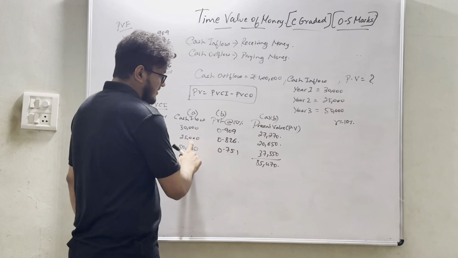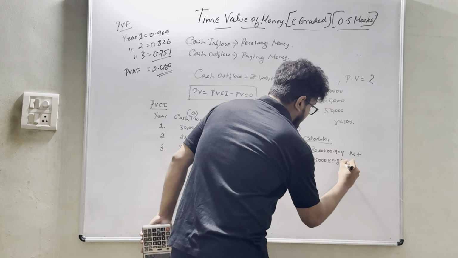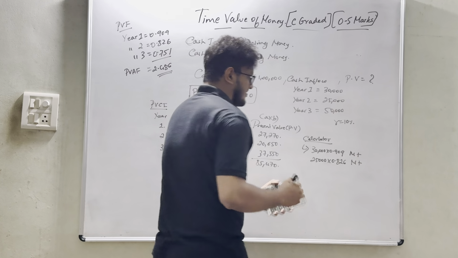That is nothing but 30,000 into 0.909, click M plus. 27,270. Don't touch anything else. Next, 25,000 into 0.826, again M plus.